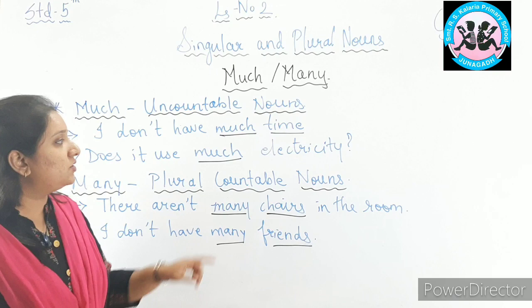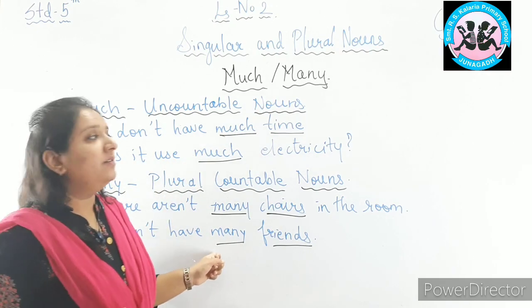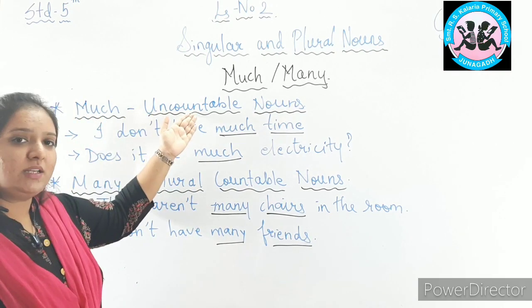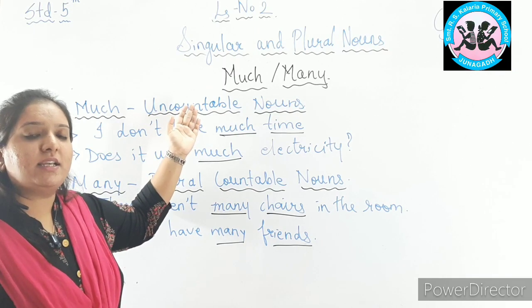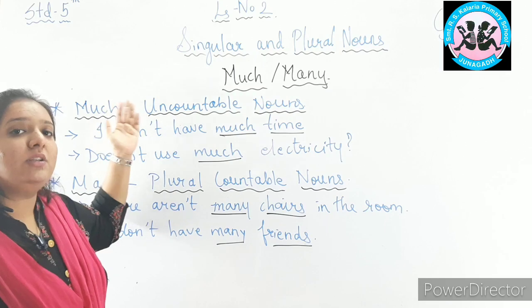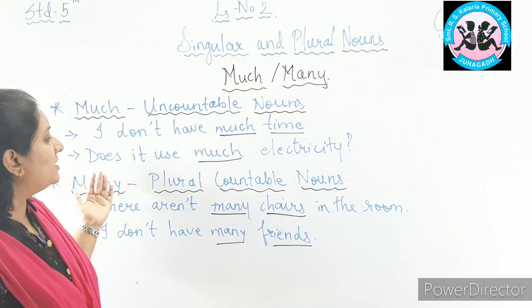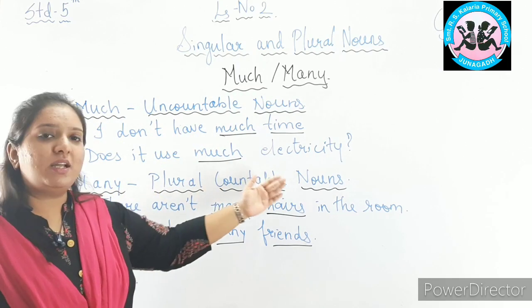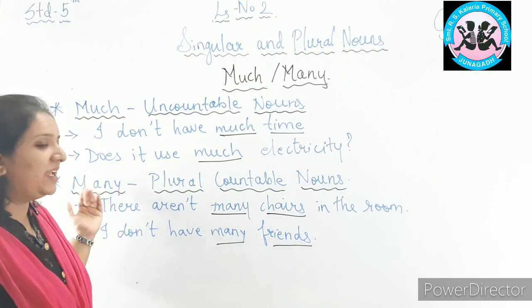So, I hope you have understood where to use much and many. We will use much with uncountable nouns. Whenever you find a sentence and you have to find out what is an uncountable noun, we will use the expression much. And whenever you form a sentence with plural countable nouns, we will use the expression many.